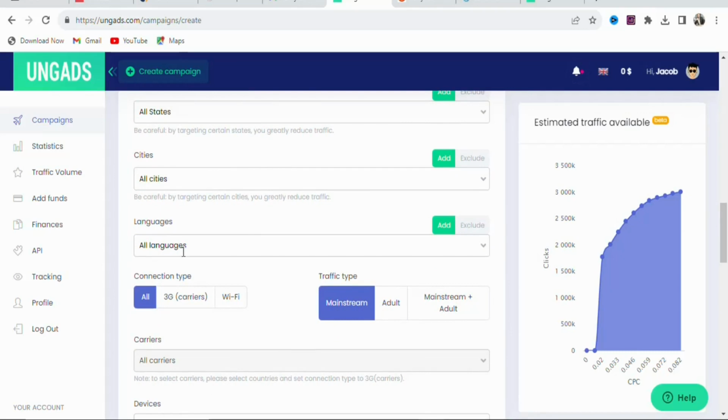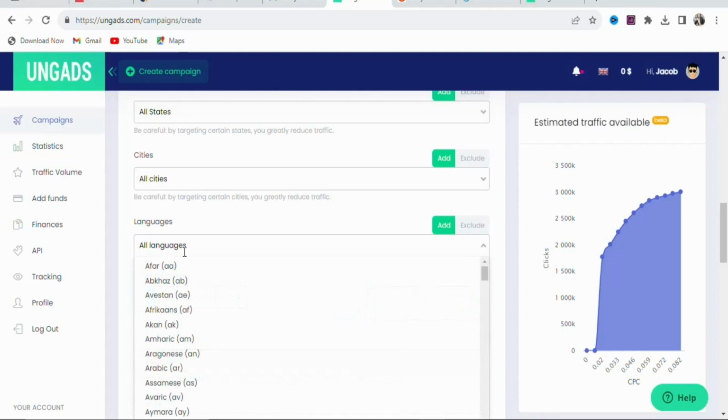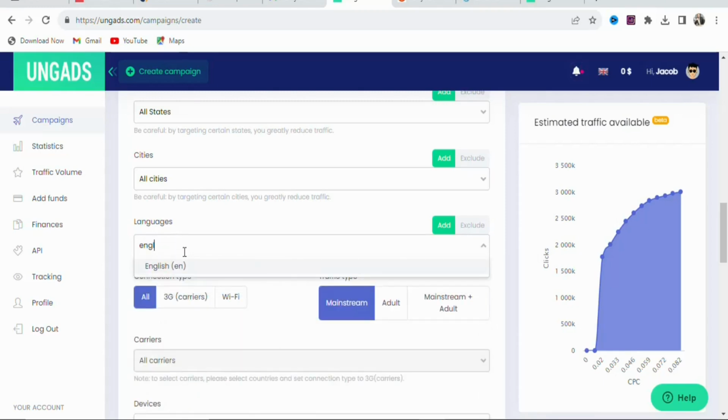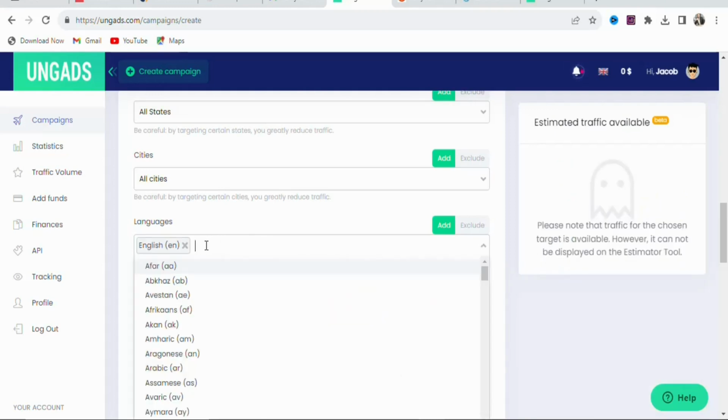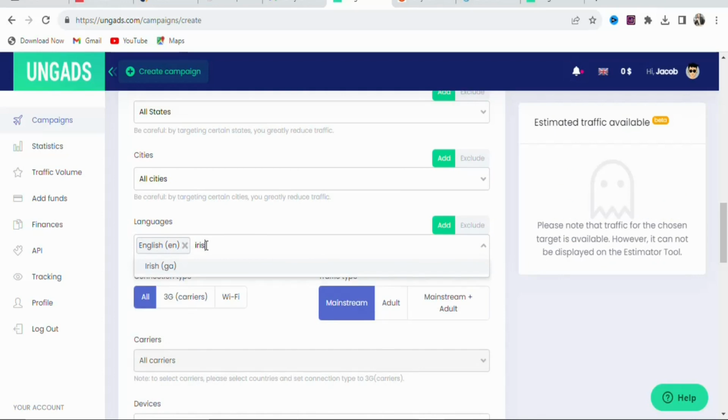Once you scroll down, you can see all languages. We are not targeting all languages. We are targeting English and Irish. People who live in Ireland, they speak English and Irish. So we are going to select English and Irish. So click on it. Once you click on it, you are going to search for English. Search for English. Once you search for English, you can see it right here. Select it. Once that is done, you are going to search for Irish. So search for Irish right here. As you can see, Irish. Select that.